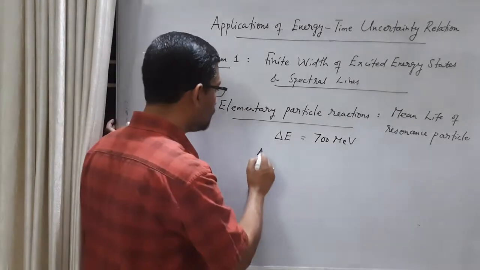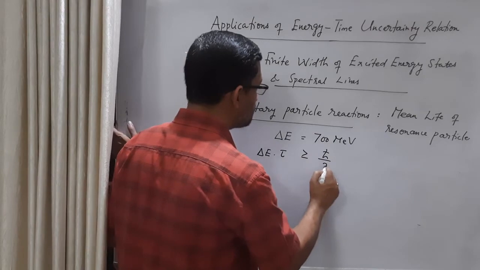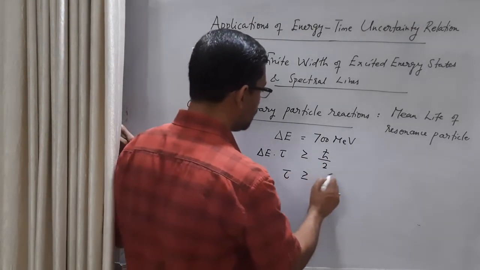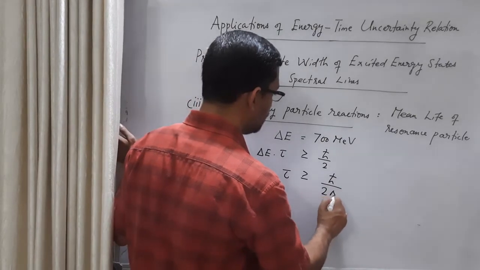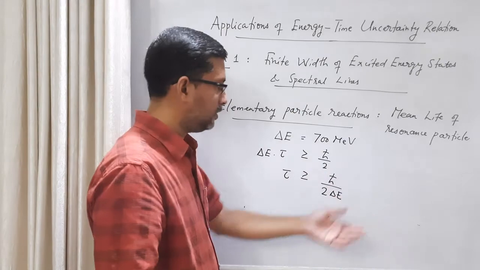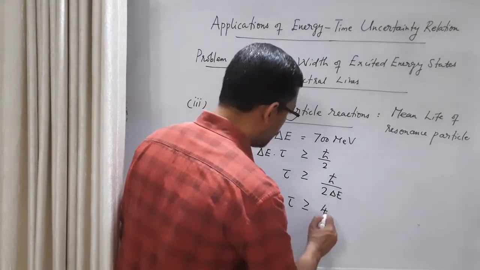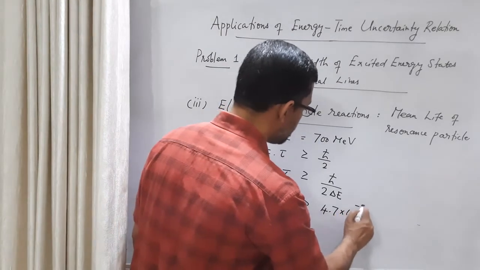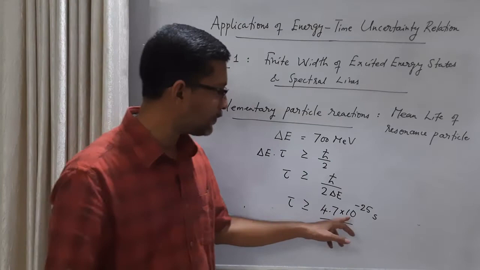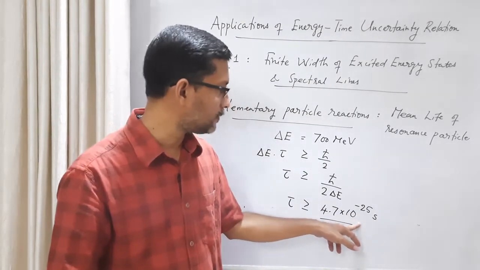Let us do the calculation using the uncertainty relationship. So what is tau? Tau is greater than or equal to h cross by 2 delta E. You can substitute this one, then you can convert this into joule. So the answer is 4.7 into 10 raised to minus 25 seconds. The lifetime of the resonance particle is very small, of the order of 10 raised to minus 25 seconds.